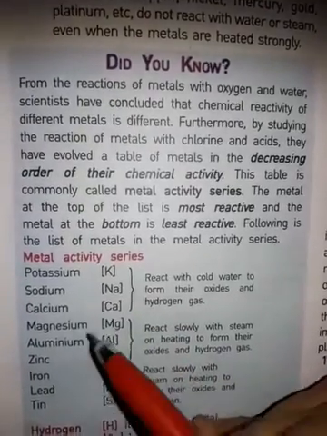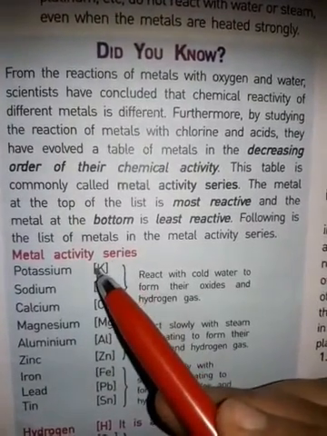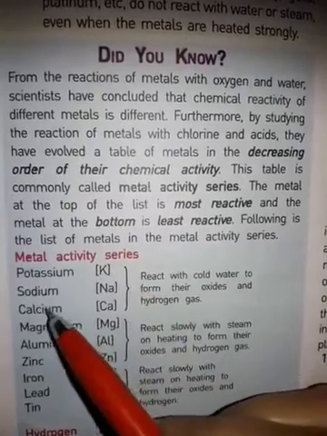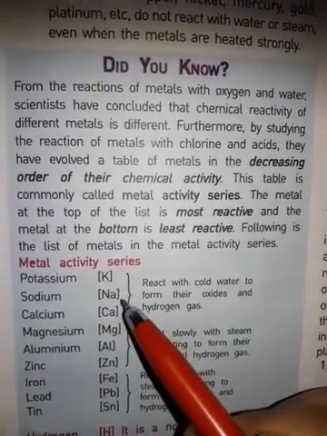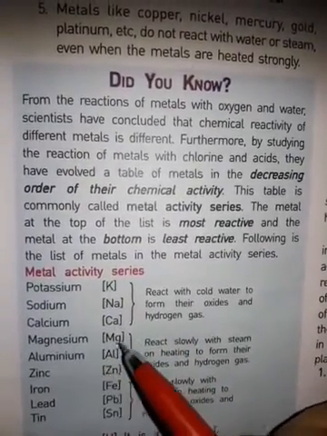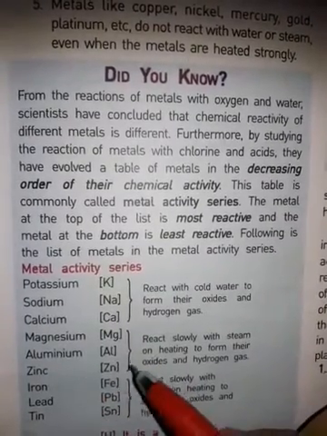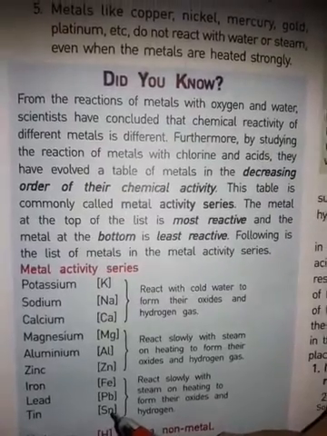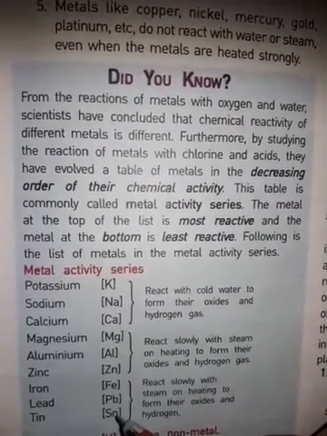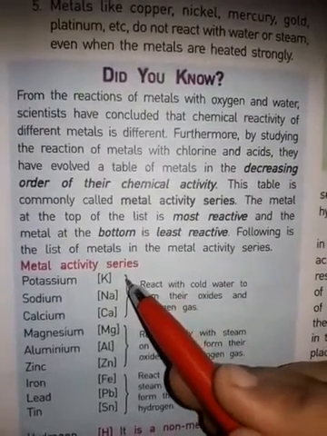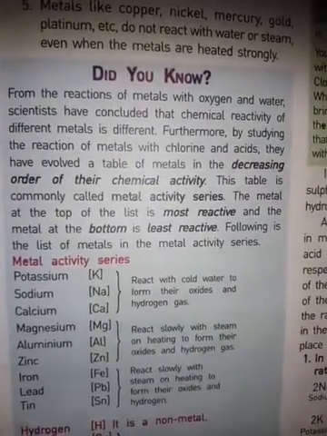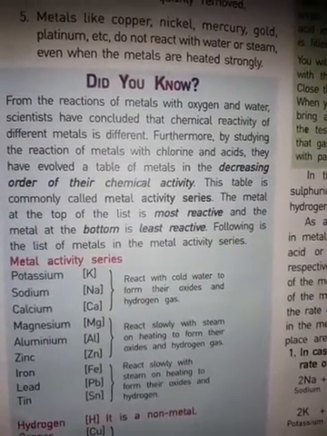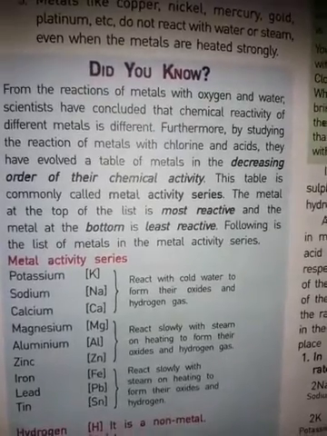You can see in the diagram potassium, denoted by K, sodium, Na, calcium, Ca, magnesium, Mg, aluminium, Al, zinc, Zn, iron, Fe, lead, Pb, and tin, Sn. The metal at the top of the list is the most reactive, and the metal at the bottom is the least reactive. Following is the list of metals in the metal activity series.